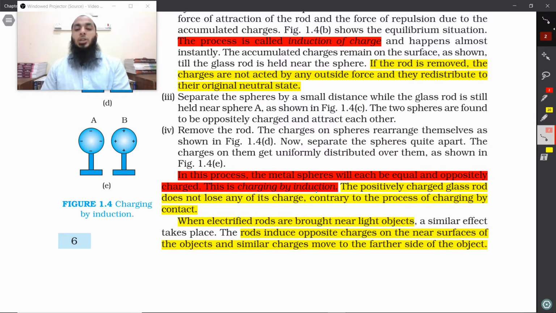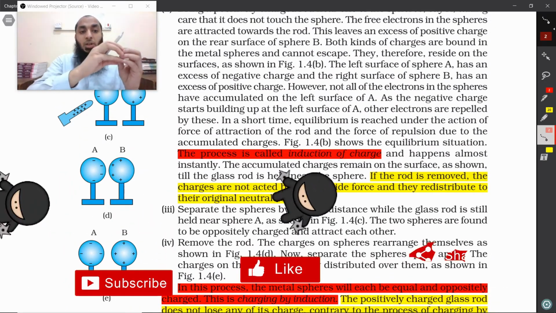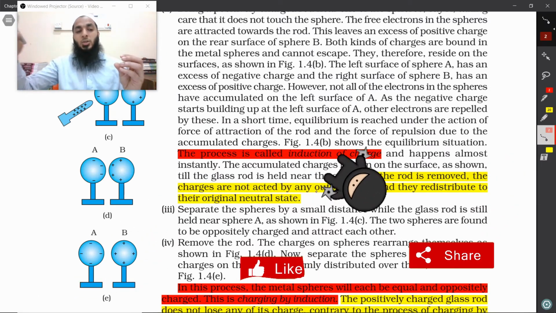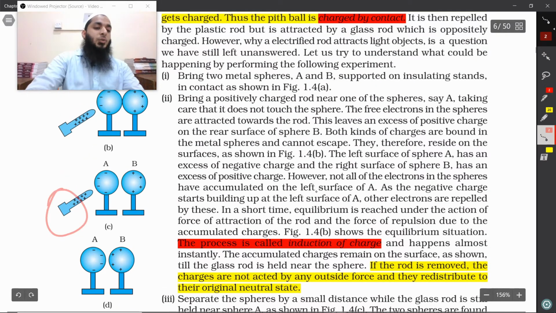The positively charged glass rod does not lose any of its charge, contrary to the process of charging by contact. Now in charging by contact, we know that if a glass rod or a plastic rod comes into contact with a pith ball, then some of the charge of the rod goes to the pith ball. So charge is reduced in the rod. But here there is no charge flowing from the rod. So even if you check after this process, the charge on the rod will be the same as before.